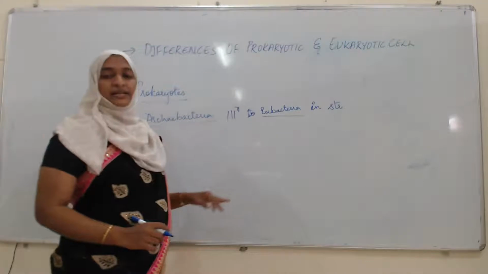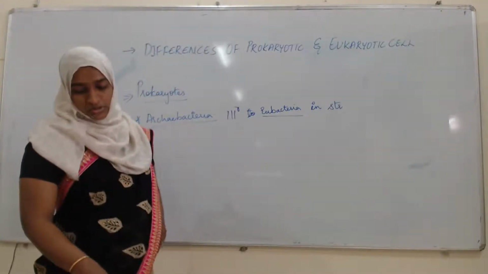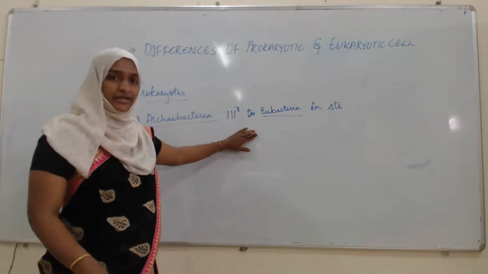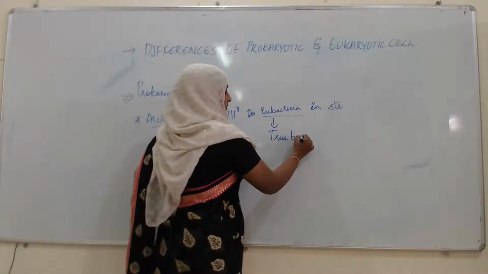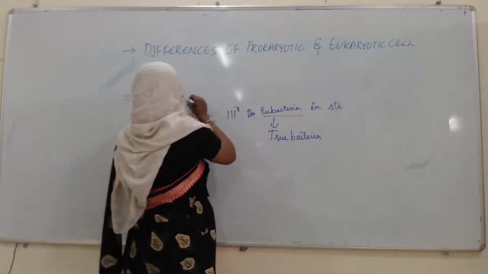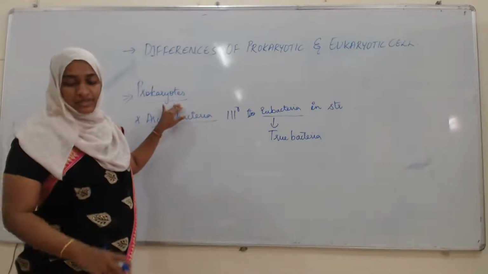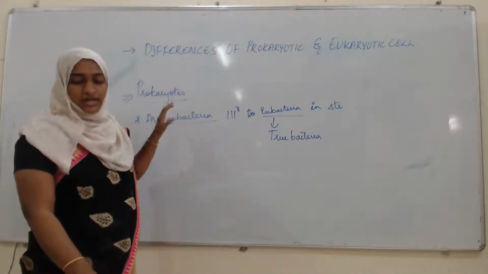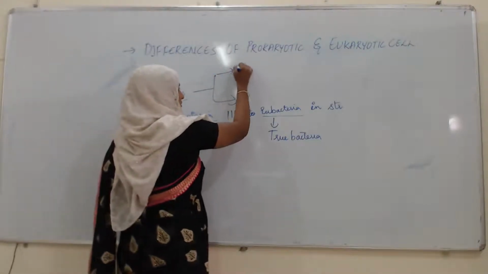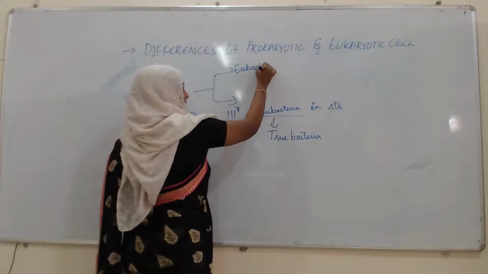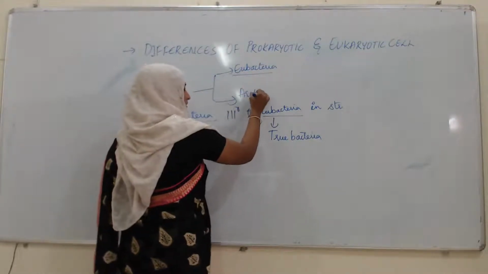Okay, Eubacteria, that is the true bacteria, what we call Eubacteria. That we can call the true bacteria. So these prokaryotes or these prokaryotic cells are differentiated either into the Eubacteria or into the Archaebacteria.